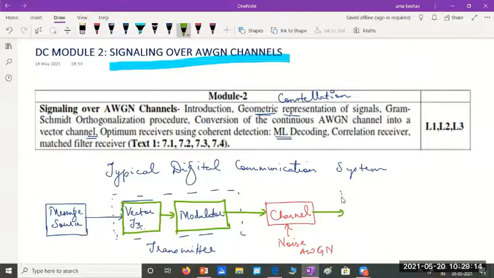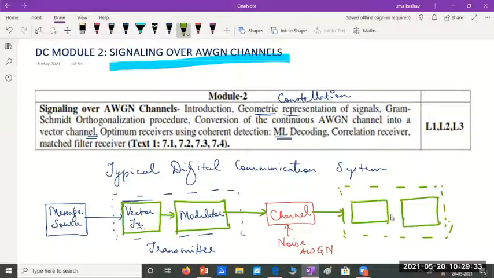And here I should have the opposite of what we had at the transmitter. This is the receiving end. So naturally I should have, what?